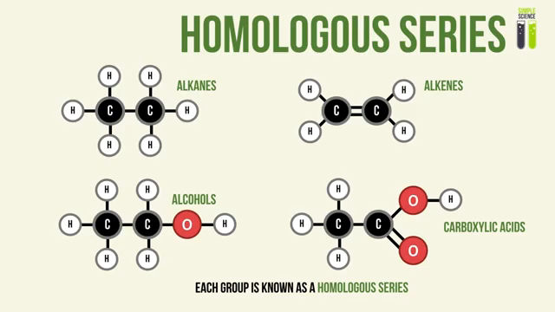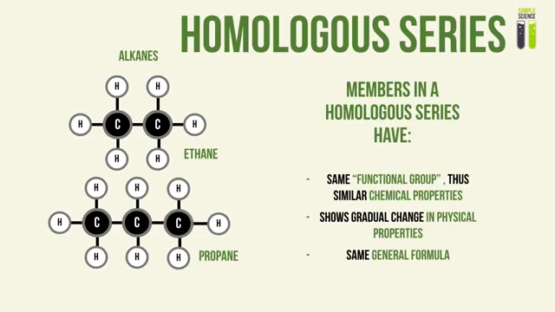And the great thing is for each homologous series they share similar characteristics. So all members of a homologous series will have the same functional group, which is basically responsible for the chemical properties. Don't worry about this. All 3 of these bullet points I will describe in detail in the next couple of slides. So they will have the same functional group, which will determine their chemical properties. And since they have the same functional groups, they will have similar chemical properties, or they will react the same way to other atoms or on their own.